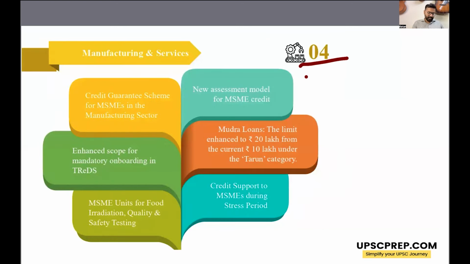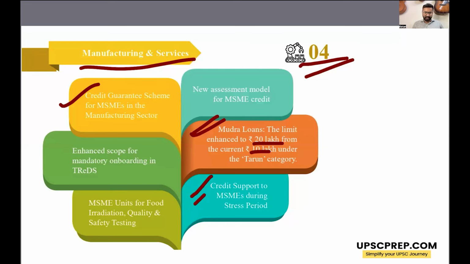Then the fourth priority is manufacturing and services. So within manufacturing and services, there are credit guarantee schemes for MSMEs. For Mudra loans, the limit has been enhanced to 20 lakh. So earlier, within the Mudra loan, there was the Tarun category, which was the highest category, and a loan up to 10 lakh was given there. It has been further increased to 20 lakh, right? There is provision for credit support to MSMEs during the stress period. A lot of many other initiatives.